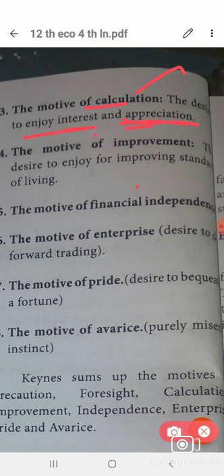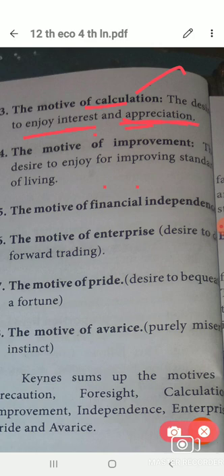Some persons know that there is interest. They do not spend more because they want interest for saving, and then appreciation, getting appreciation from other persons, that he is a very good saving person, like this. So that is the motive for calculation.